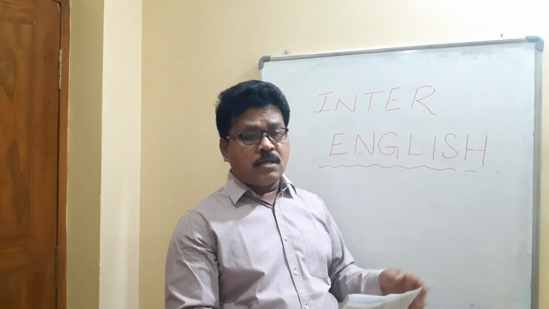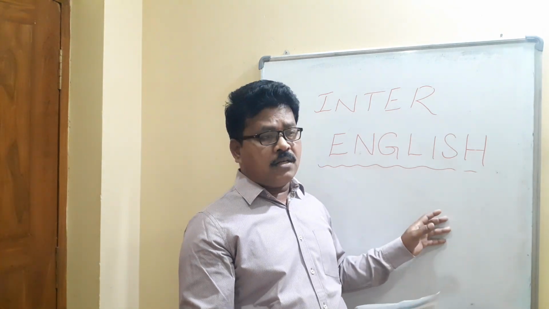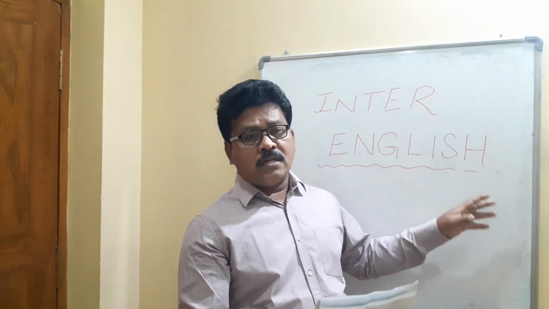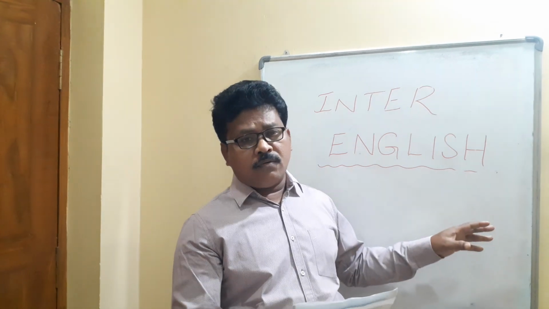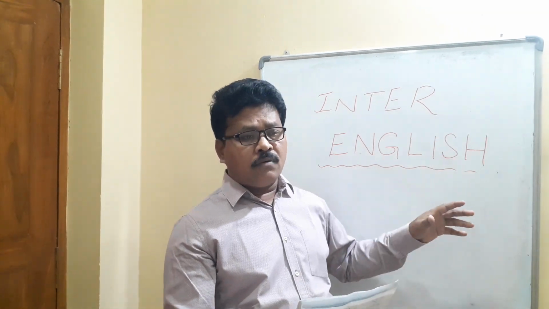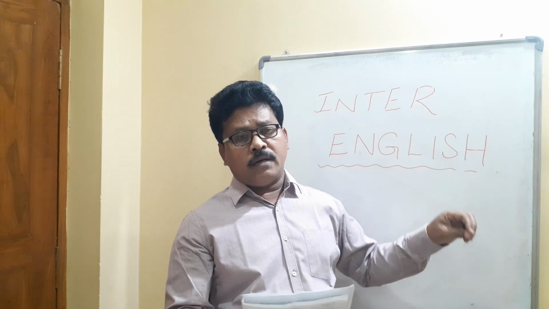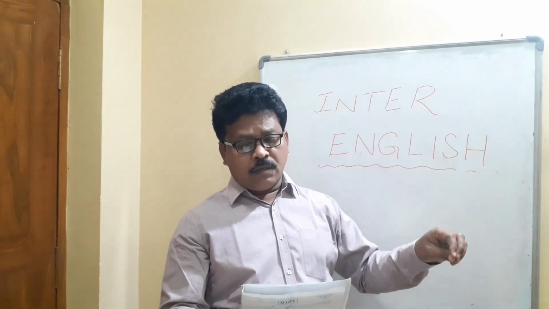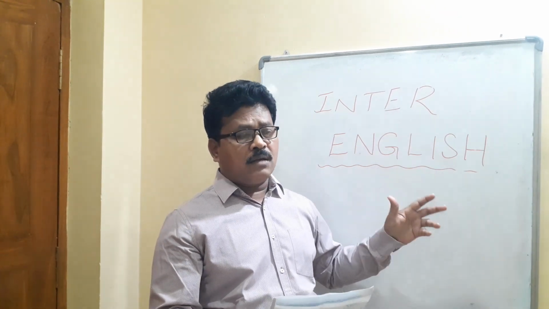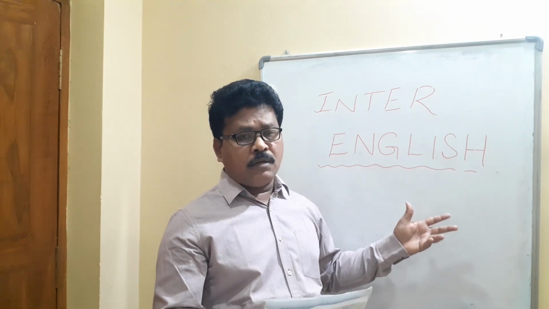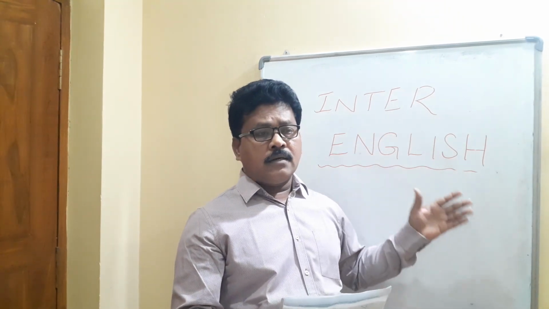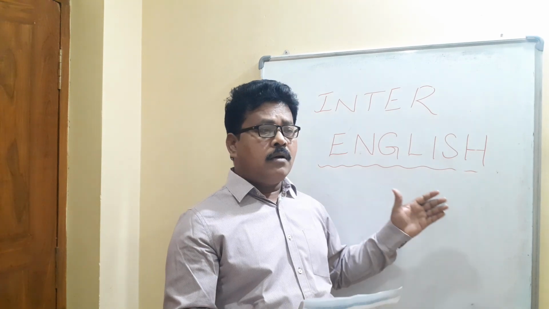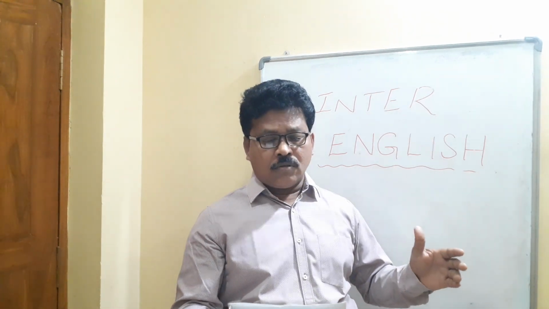Mention the number of syllables. Fate, 1 syllable. Fate is equal to 1 syllable, or number 1, 1 syllable. Or monosyllabic word. 2 syllables means disyllabic word. 3 syllables means trisyllabic word. More than 3 means polysyllabic word. Either way you can write. 1 syllable also you can write, monosyllabic word also you can write. Disyllabic word also, or 2 syllables also you can write. So they are giving the marks.